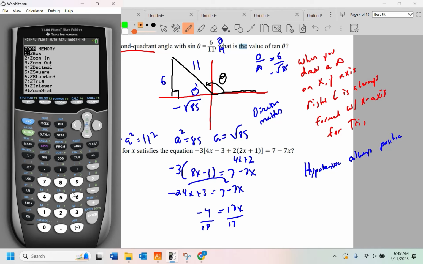Anyway, Zoom 6, as you were trained, we do have an intersection, second trace 5, enter, enter, enter, and it's that funky decimal right there, negative 0.2353. So see it, negative 0.2353. And if I take negative 4 over 17, which I think is the right answer, there it is.